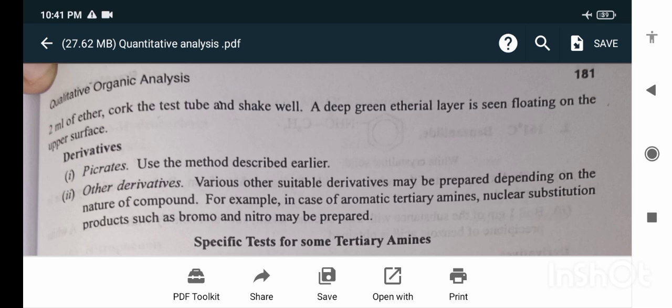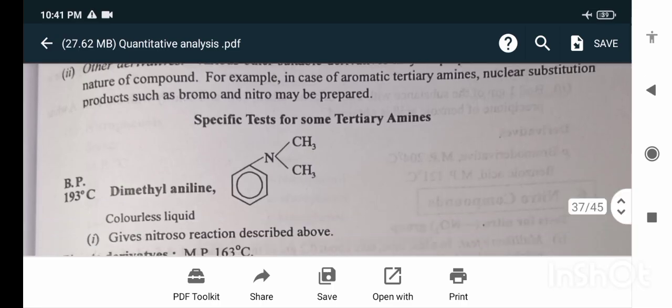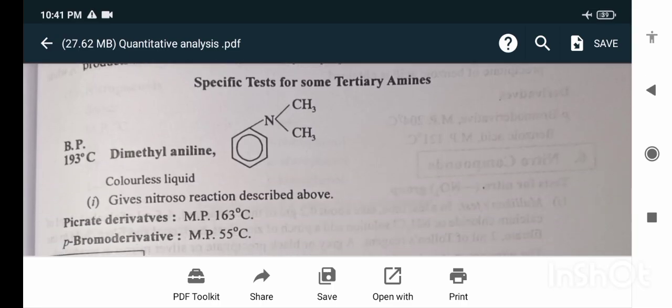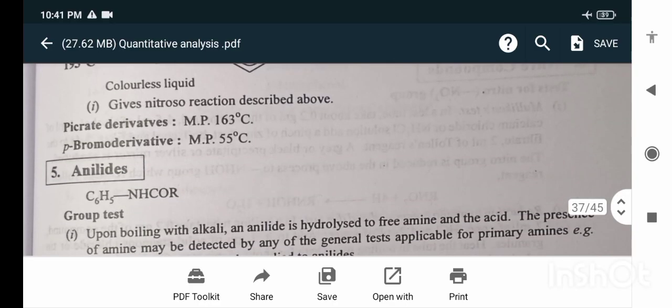Derivatives are the picrates and other derivatives. For example, in case of aromatic tertiary amines, nuclear substitution bromo and nitro derivatives may be prepared. Specific test for some tertiary amines. Dimethylaniline, boiling point is 193 degrees Celsius. It is a colorless liquid and gives the nitroso reaction described.